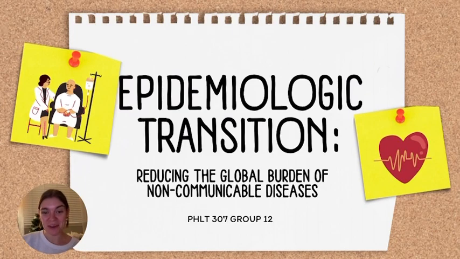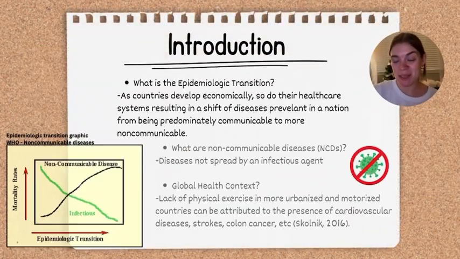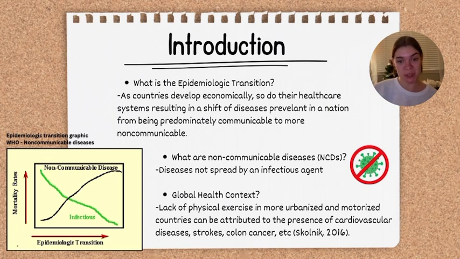We're Group 12, and for our final presentation, we're looking at the epidemiologic transition and how we can go about reducing the global health burden of non-communicable diseases. Starting off, the epidemiologic transition refers to demographic changes that occur within a country, specifically their economy and their healthcare systems, leading to a shift from primarily communicable diseases within the country to non-communicable diseases.